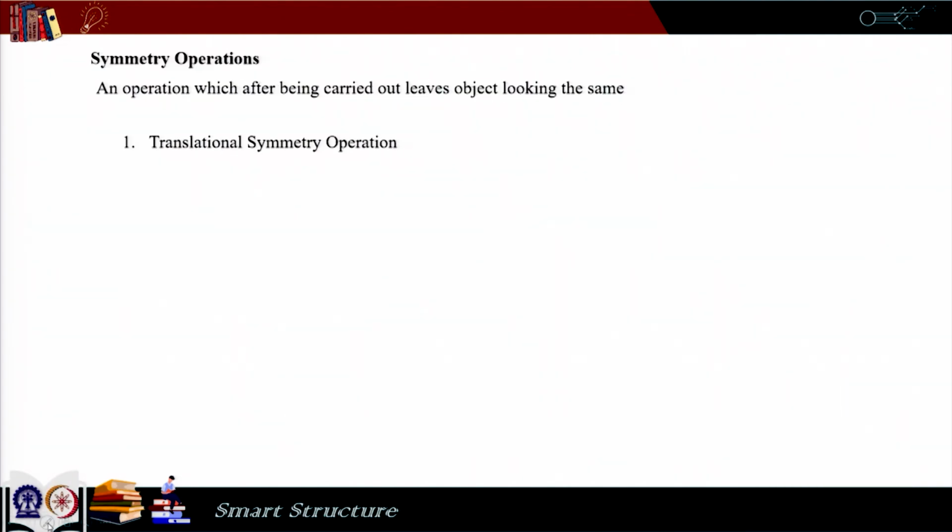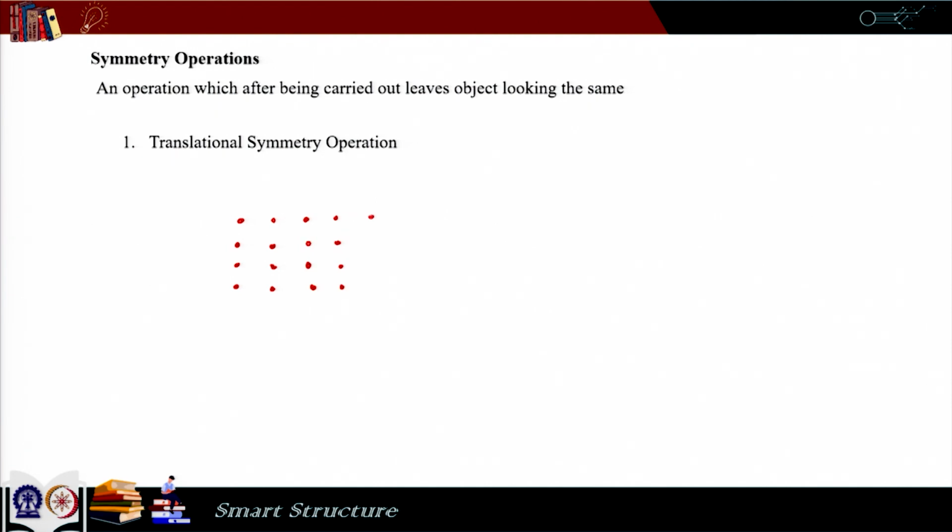Now, we will talk about symmetry operations. Symmetry operations are something which after being carried out leaves the object looking same, and there are various types of symmetry operations. The first one is translation symmetry. So, let us imagine that we have objects like this. It can be in 3D, so we are drawing it in 2D for the sake of easiness.